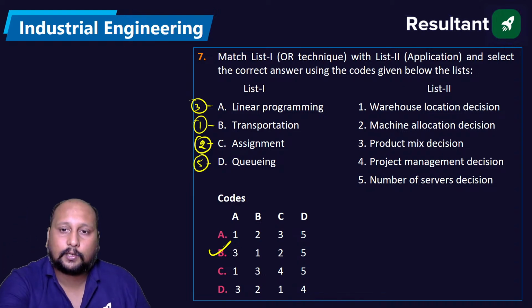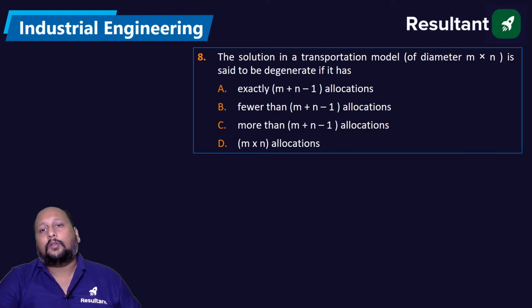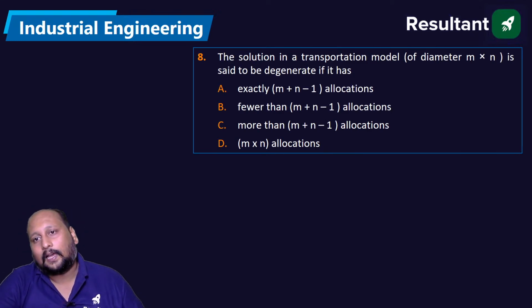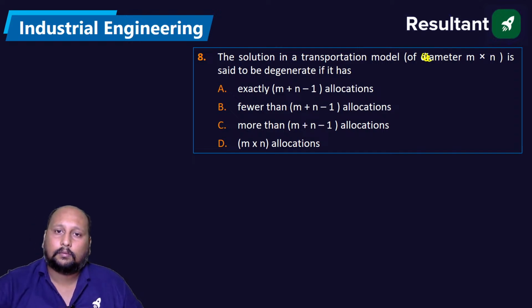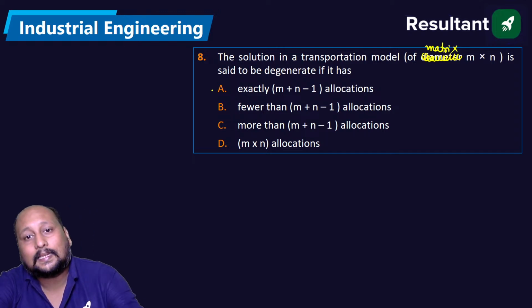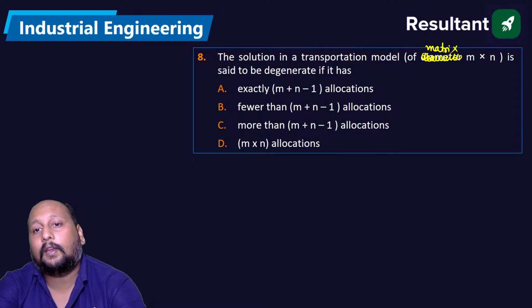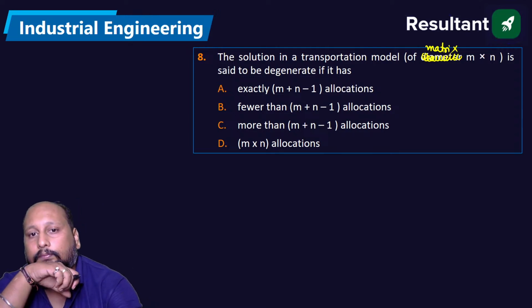Very good. Next question. The solution of the transportation model of matrix M comma N is said to be degenerate if, when can we say this is a degenerate solution?